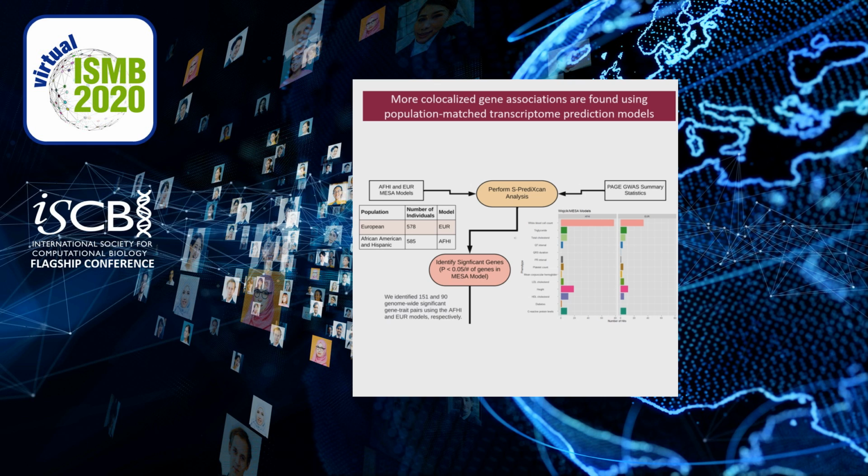Using these PAGE GWAS summary statistics and two of the multi-ethnic study of atherosclerosis, or MESA models, specifically the African American and Hispanic combined model, because it most closely matches the genetic architecture of the PAGE individuals, and the European model because it is roughly the same size as the AFHE model and provides contrast against the PAGE summary statistics. So using these two data sets, we perform SPredictScan.